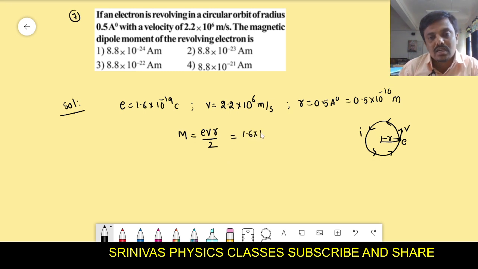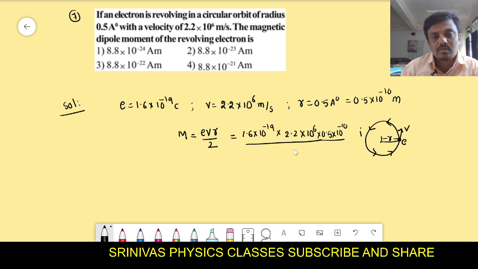Substitute the values. e is the 1.6 into 10 to the power of minus 19. v is the 2.2 into 10 to the power of 6. r is 0.5 into 10 to the power of minus 10, by 2. Then if we simplify this, what you will get? 2, 0.8, we will get that 0.5 means 1 by 2. By 2, this 2.2 means 1.1, you will get 0.8 into 1.1, you will get as 0.88 into, in the